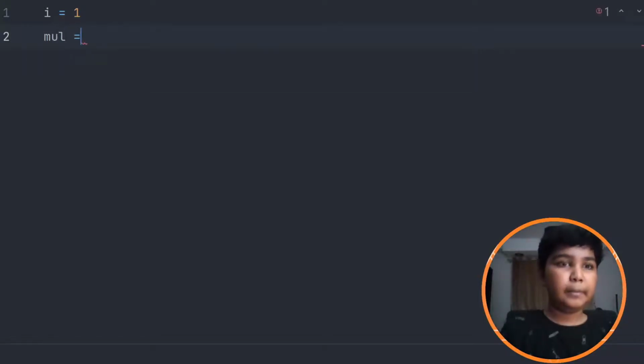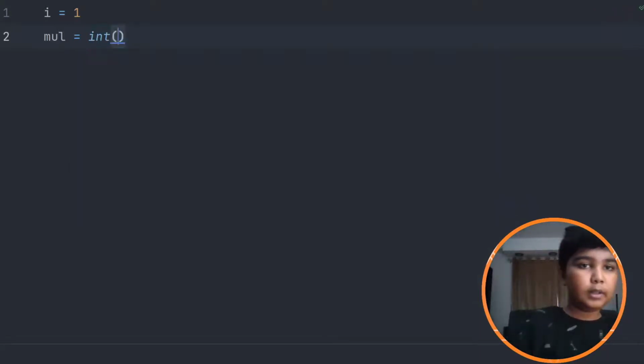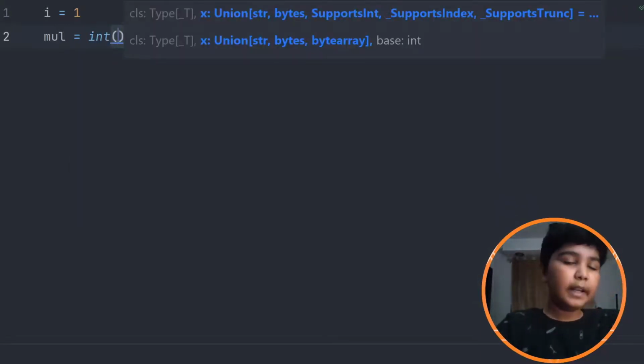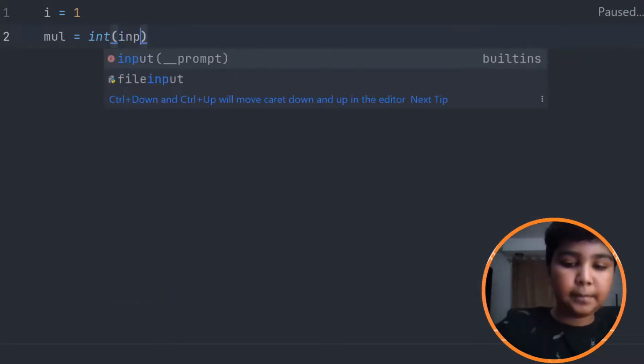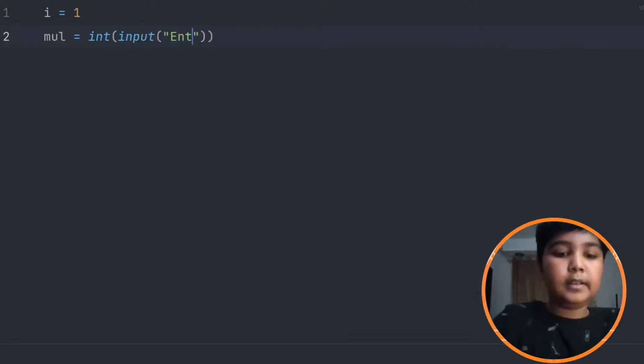This will be the number you want it to be multiplied with. So let's make mul an int, with 2 curly brackets. Int is short for integer, so it will always be an integer value. Now input your number.